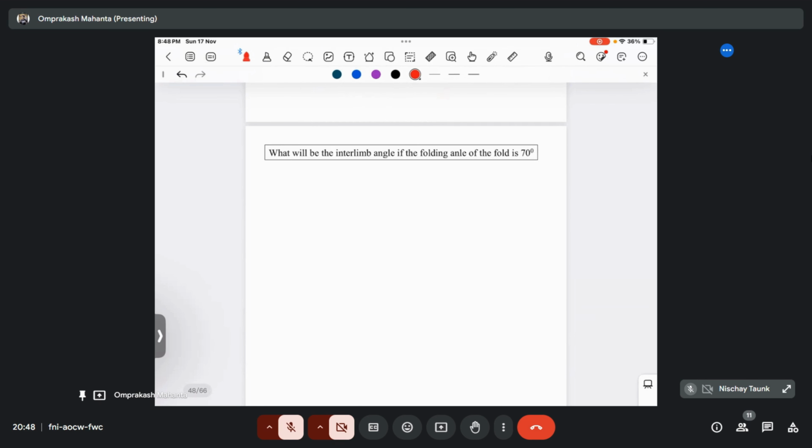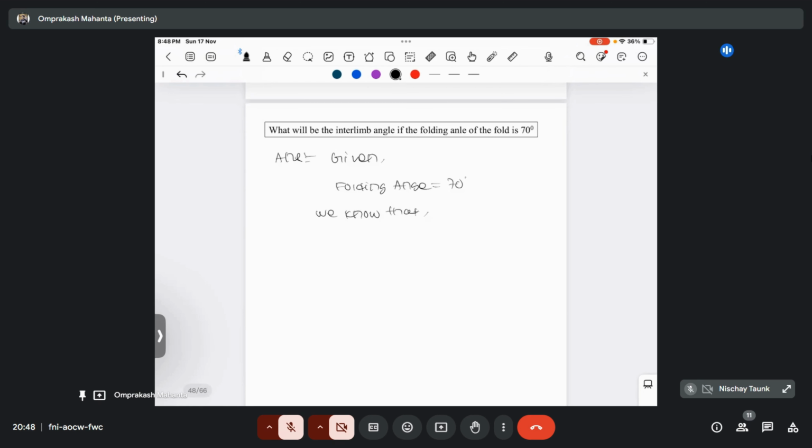So let's move to the next one. What will be the interlimb angle if the folding angle of the fold is 70 degree? Given the folding angle is 70 degree. So what will be the interlimb angle then? 180 minus 70, so we know 110 degree. The sum of folding angle and interlimb angle is 180 degree, right?